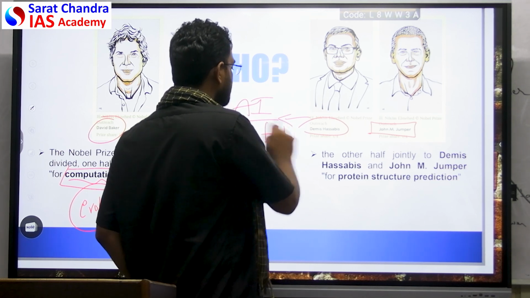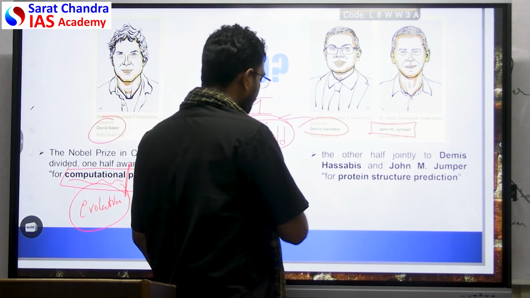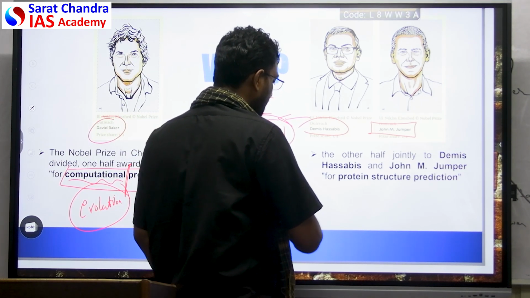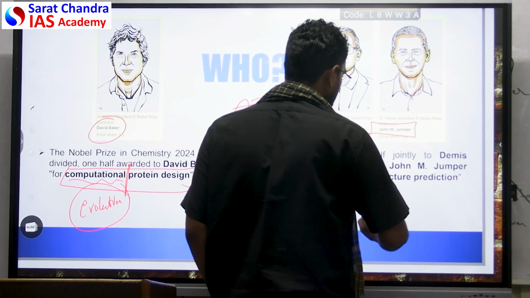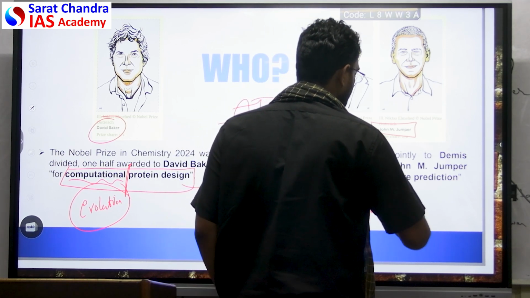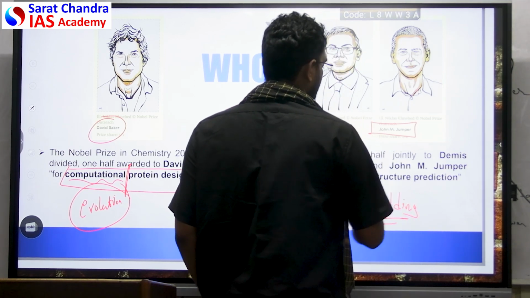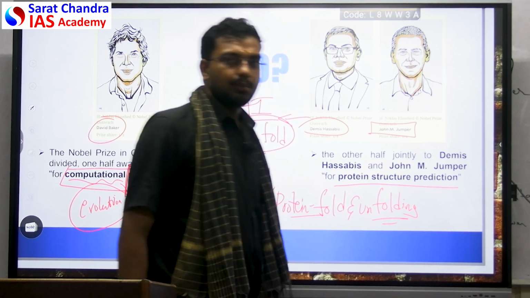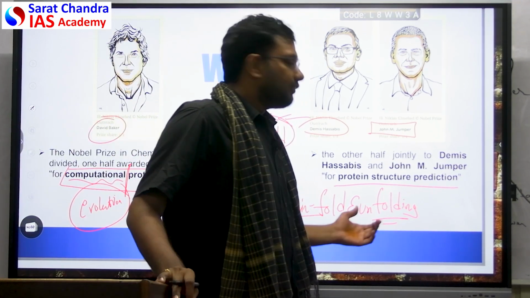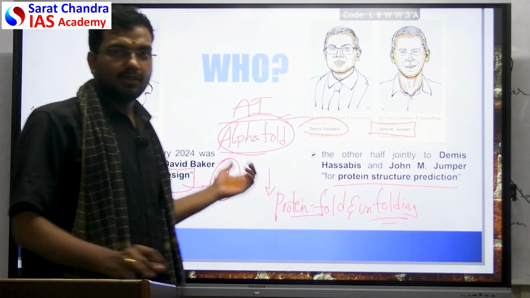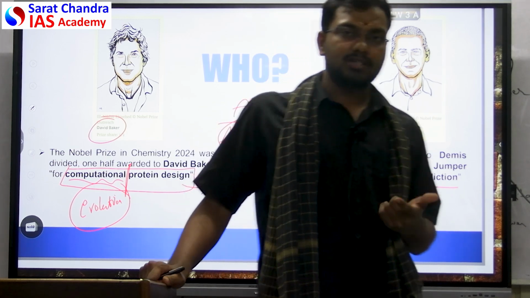The job of this AlphaFold software is to understand how proteins are folded and unfolded. The protein folding and unfolding process has been understood through their work on protein structure prediction. We will see in detail. For the prelims perspective, this much is enough: what is protein folding and unfolding and what is computational protein design.